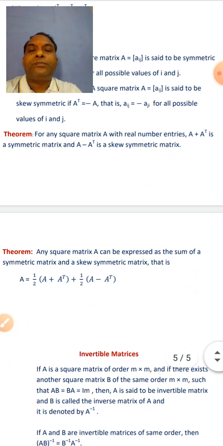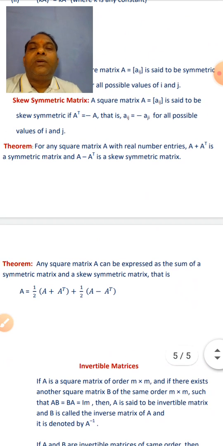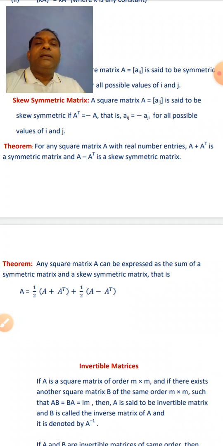Now for any square matrix A with real number entries, A plus A to the power T is a symmetric matrix, and A minus A to the power T is a skew symmetric matrix. Means for any square matrix A with real number entries, A plus A to the power T is a symmetric matrix. Clear? And A minus A to the power T is a skew symmetric matrix.